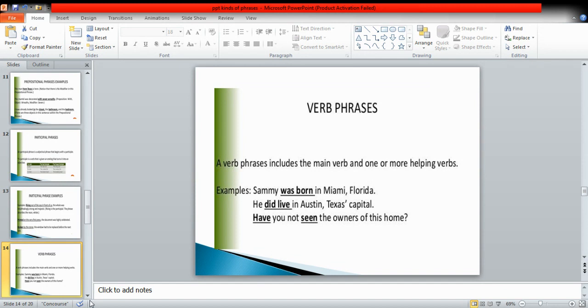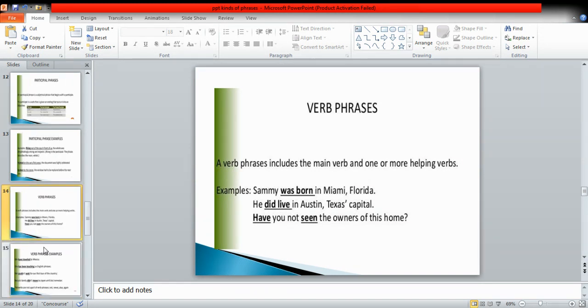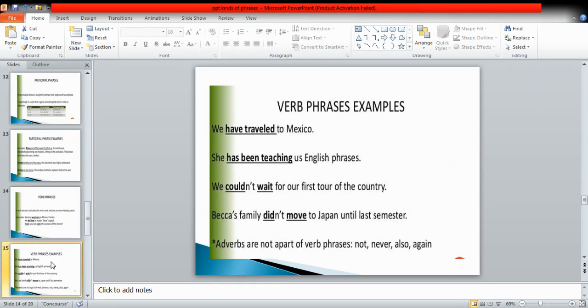It will be very easy for you to identify a verb phrase because it is always formed by adding helping verb plus main verb. Like have traveled, has been teaching, couldn't wait, didn't move. In all these phrases, helping verb plus main verb has been underlined, so they are called verb phrases.